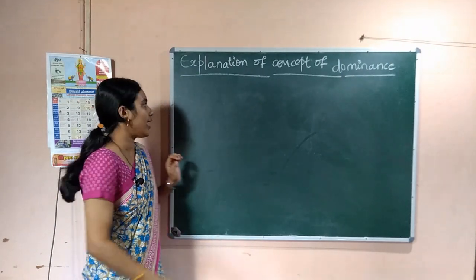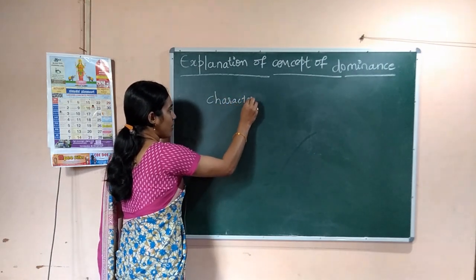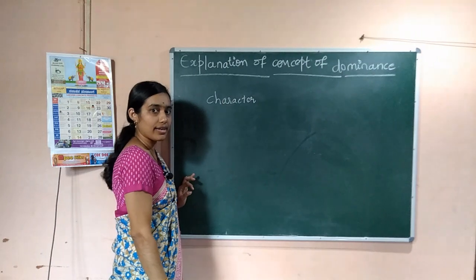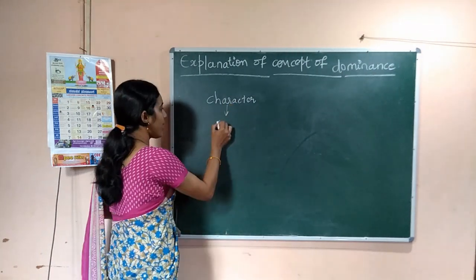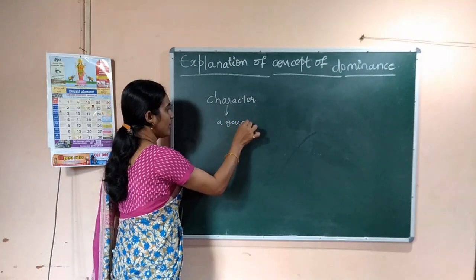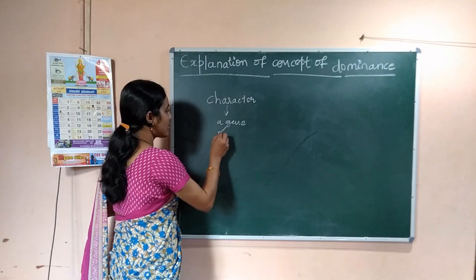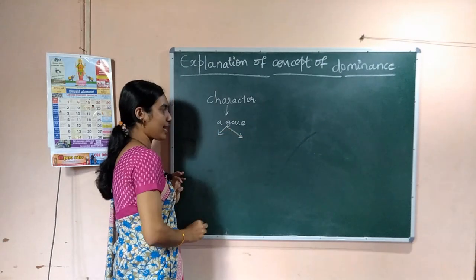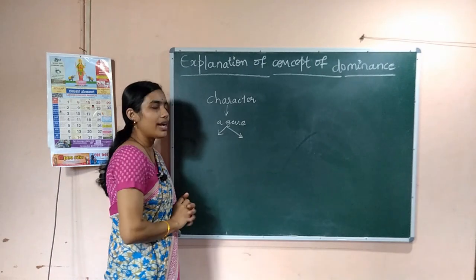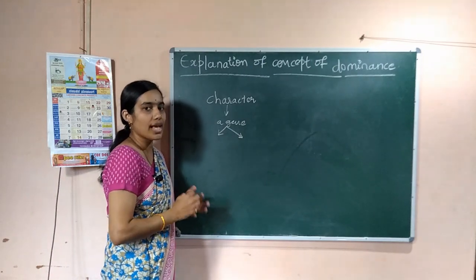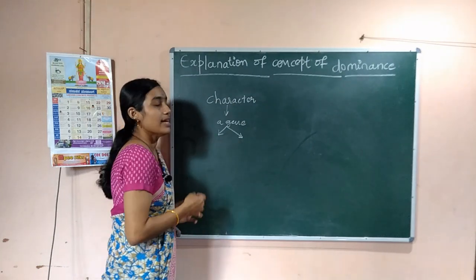So you know that when there is a character, then that character is controlled by a gene. Correct? And this gene responsible for a character has two alternate forms, and these two alternate forms are called alleles. Right? Those alternate forms are called alleles.